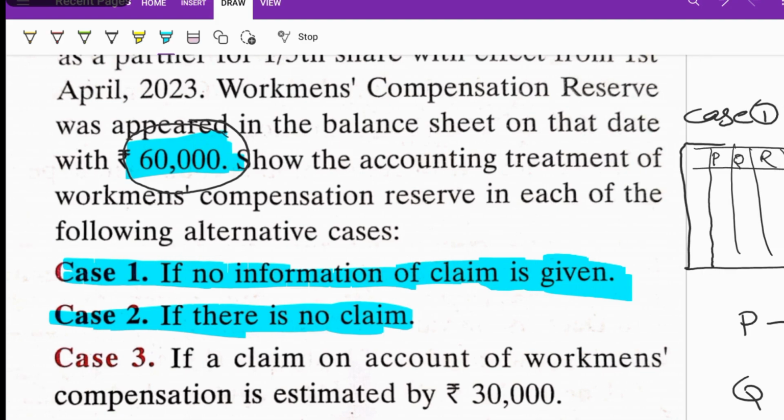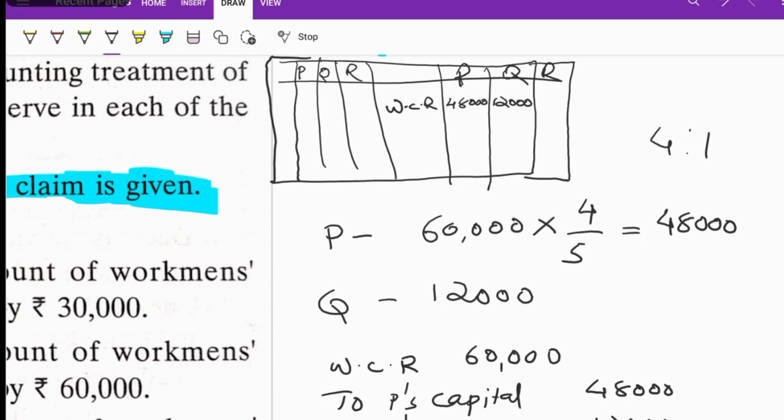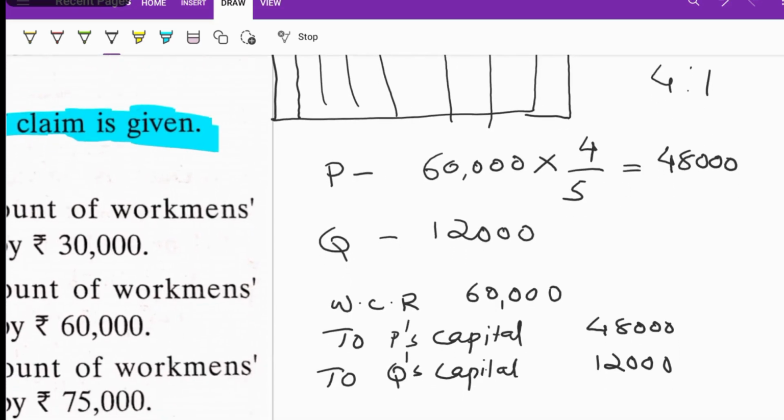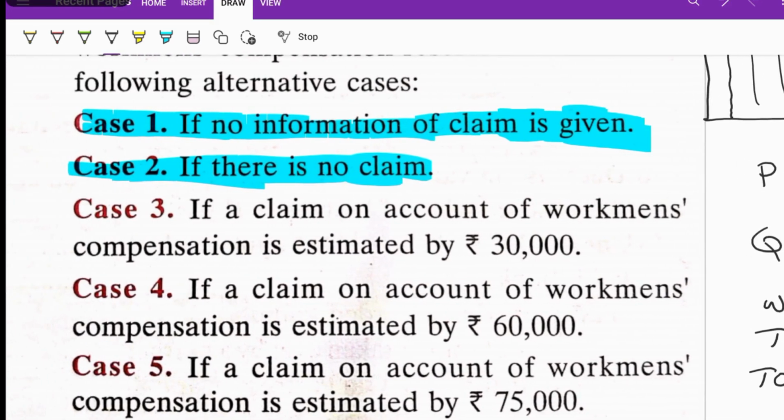So for case number 2 also, we are going to work out the same answer, the same way we did for case number 1. We will be distributing to the old partners in their old profit sharing ratio, for P and Q, and the same amount will come: 48,000 for P and 12,000 for Q. And you can write this journal entry also. So this is the answer for case number 2.